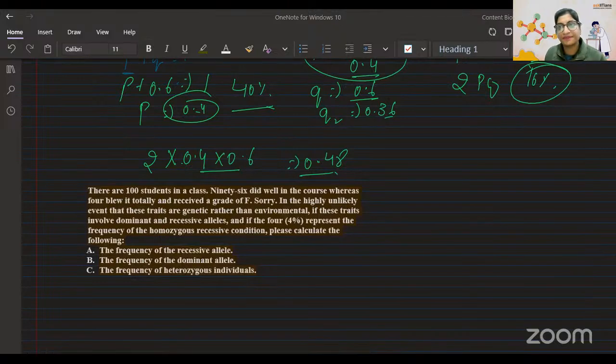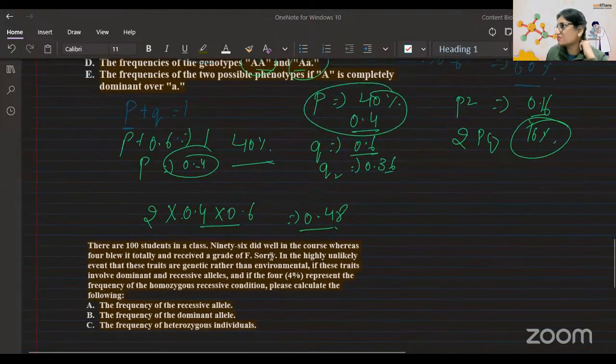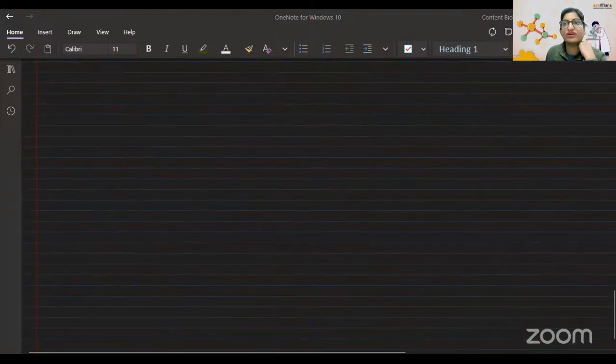Okay. So we have done the Hardy-Weinberg principle. There is one more thing I would just like to upload. I wanted to talk about the lac operon, so I'll directly upload a picture. Just a second.